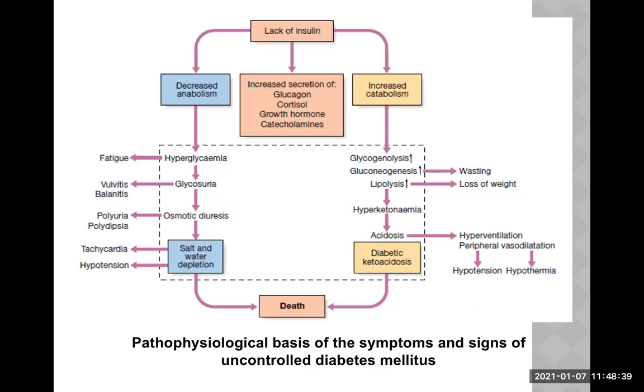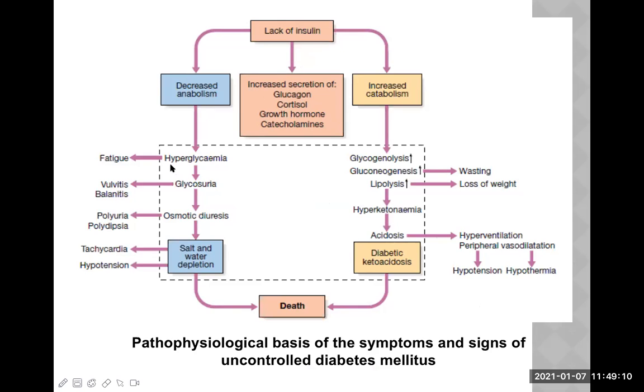This is the slide which we already discussed in our previous class, but it is so important in the context of this topic that I am repeating it once again here. All of you, please pay attention. There's a lack of insulin first. This lack of insulin will lead to increased secretion of counter-regulatory hormones. Look at the names here: glucagon, cortisol, growth hormone, catecholamine. So there is decreased anabolism and increased catabolism when there is lack of insulin.